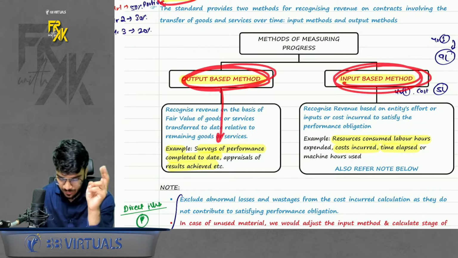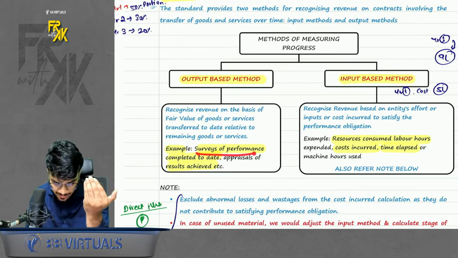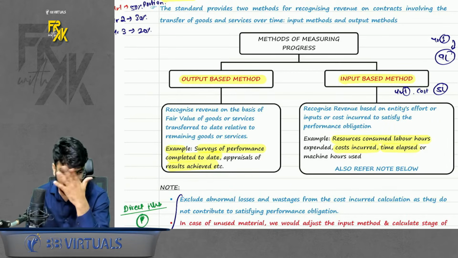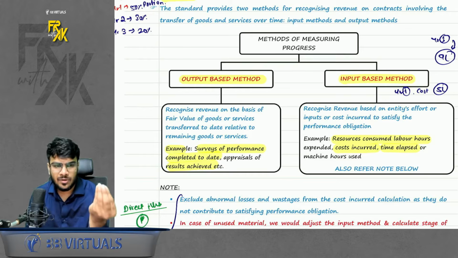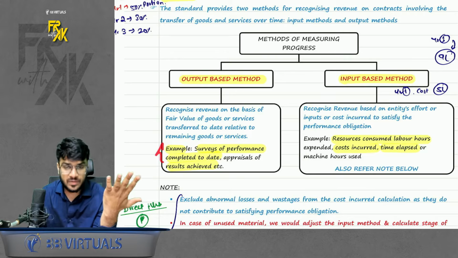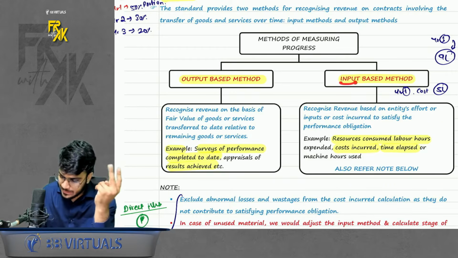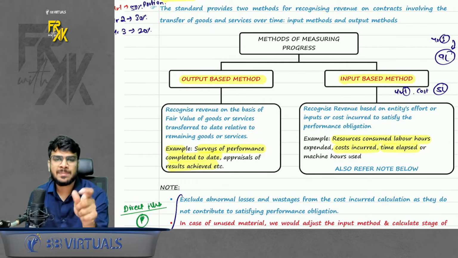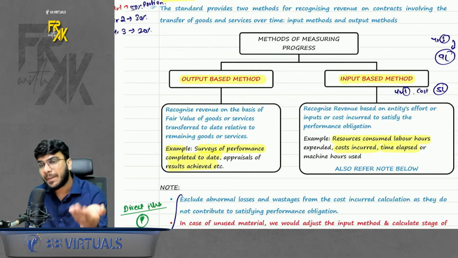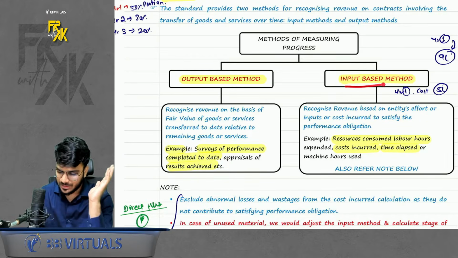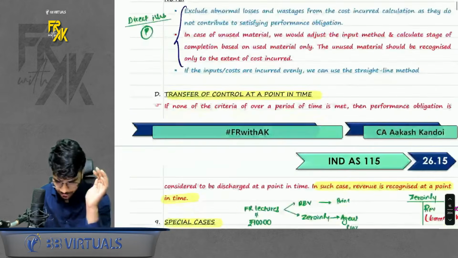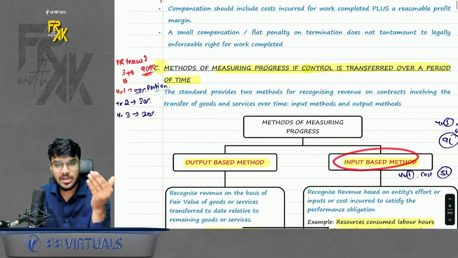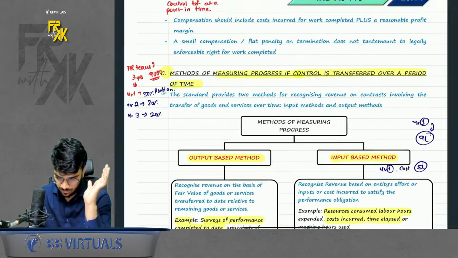In output based method, we use survey of performance completed to date. Basically, in AS 7 we used to take percentage of completion method or stage of completion. That is what you can see to check how much work was completed. Output based method. Second can be input based method. Here the most common method is checking how much cost has been incurred compared to total cost, or how much labor hours has been incurred compared to total labor hours. So input based method. Okay, do remember that part. So this is how you can measure the progress to book the revenue. How much revenue to book each year, you will come to know.